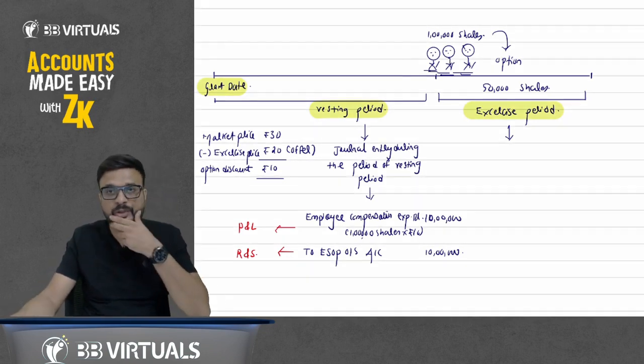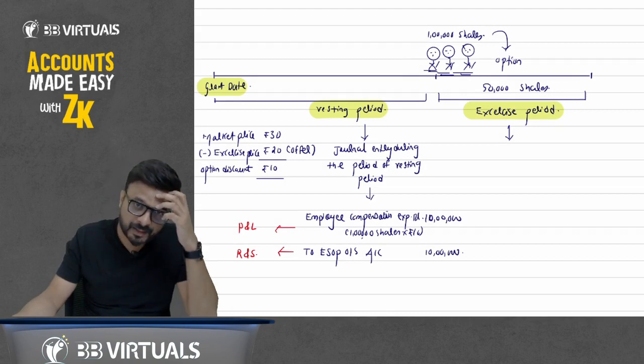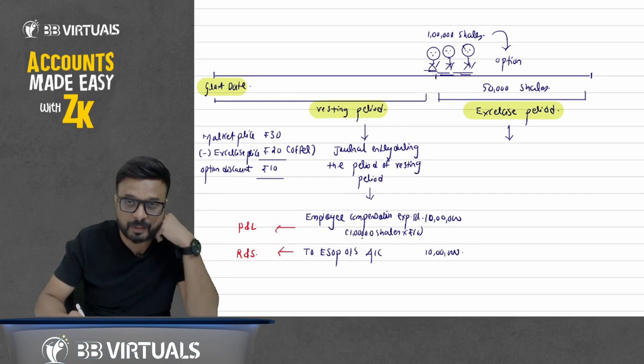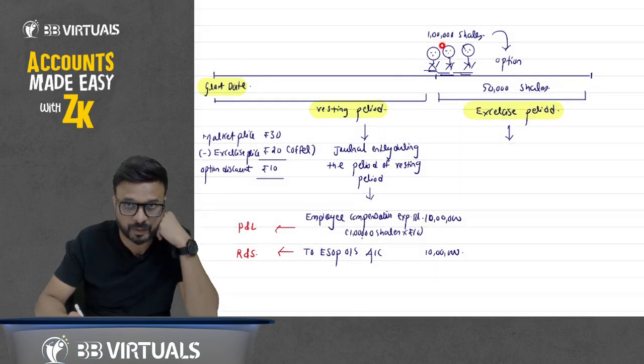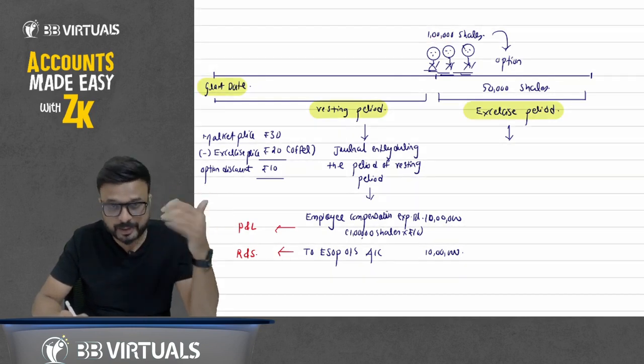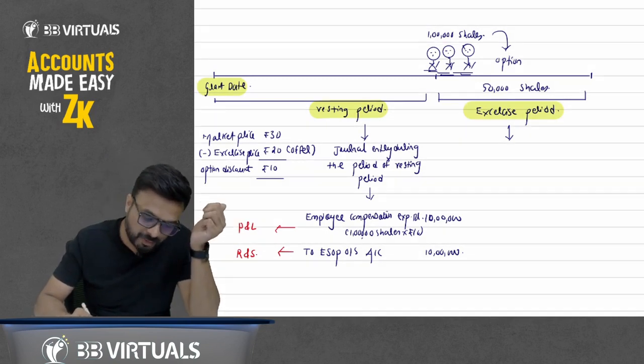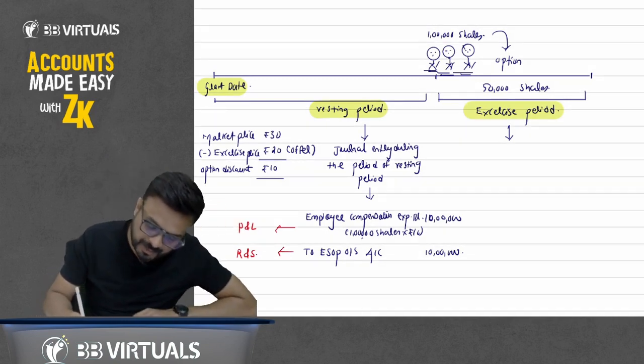Now after the completion of the vesting period, these employees purchase this share. It is not necessary they will purchase the whole amount of shares that we are offering them. They have an option. It is not compulsion. Suppose they want to purchase 50,000 shares. So what entry will pass here? So here is the journal entry